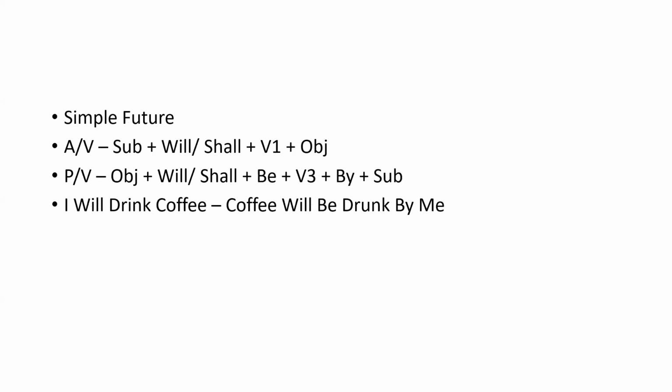The structure of the future tense uses will or shall. The structure of the future tense is subject plus will or shall plus V1 plus object. Now the passive voice structure of the simple future tense is object plus will or shall plus be plus V3 plus by plus subject. Now let's see the example.